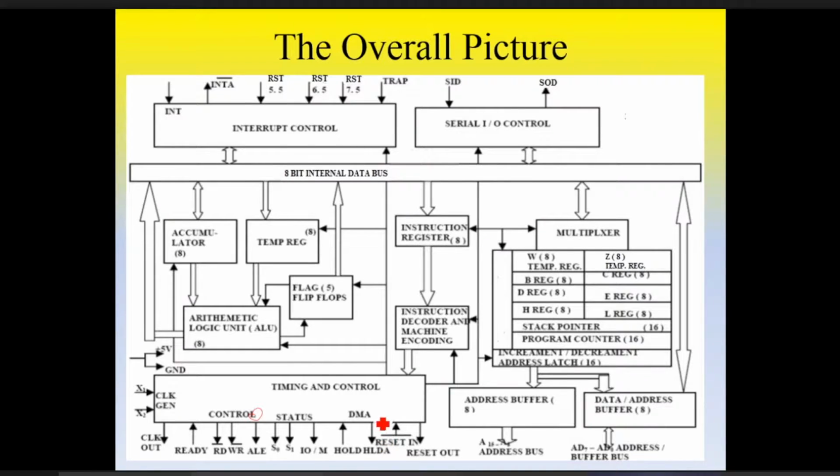And after each T state, the 8085 will cross check the bit of hold, whether it is high or low. क्योंकि जैसे ही DMA controller का काम खत्म होगा, the value of this hold pin will become low. Then the control of data buses or internal buses will come back to the 8085.